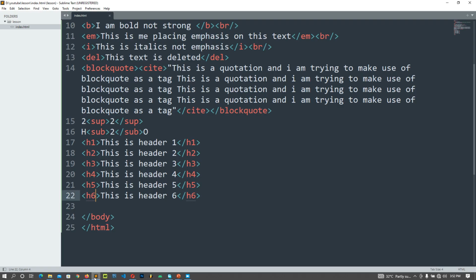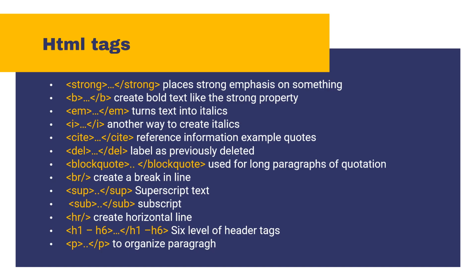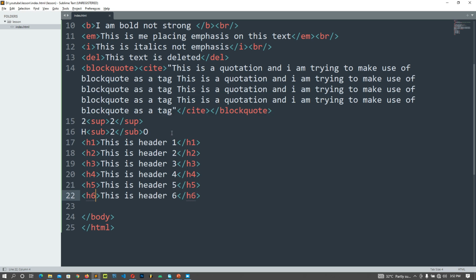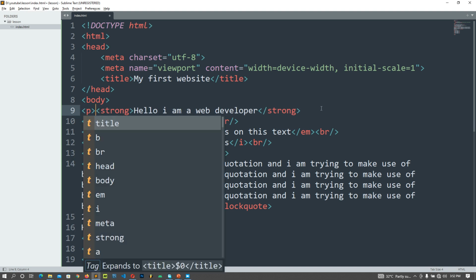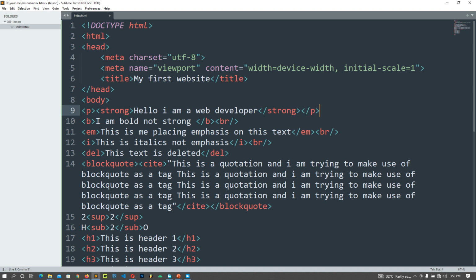Okay, let's move on. Now let's talk about the paragraph tag, the P tag. Instead of us using a break at the end of every text, we could just make each a paragraph. Now I'll be nesting tags, putting a paragraph before the strong tag and closing it at the end of the strong tag. Let me do the same for this place.